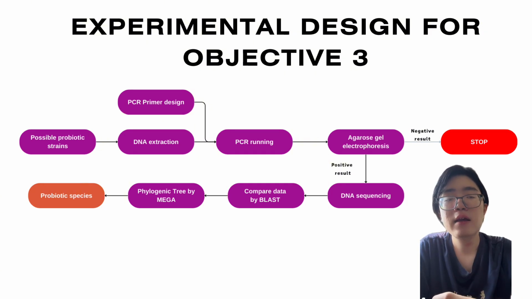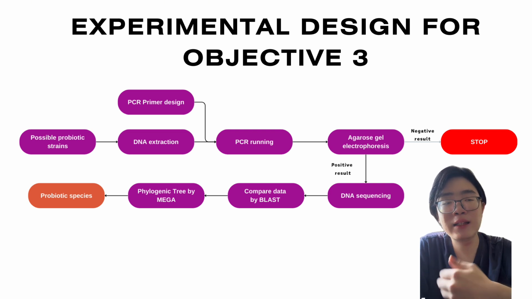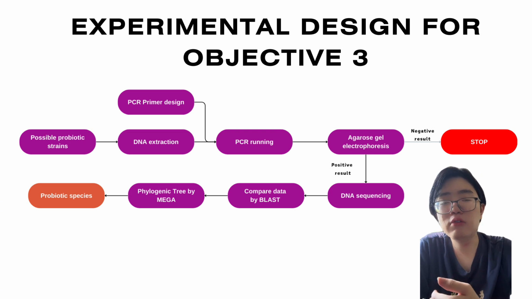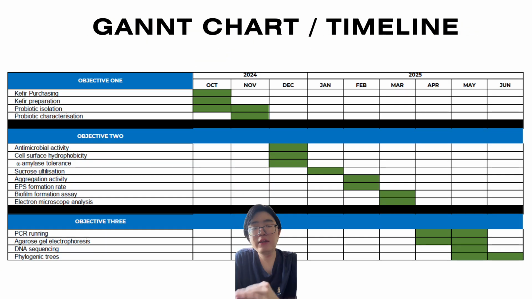So these are the steps of how we conduct 16S rRNA sequencing, including PCR. We need to use the primers and then undergo the PCR reaction, and then we use gel electrophoresis to check the result, and then finally DNA sequencing. Finally we use software to create the phylogenetic tree to identify the species of the probiotic. And this is our Gantt chart, the timeline that starts from October 2024 until June 2025.